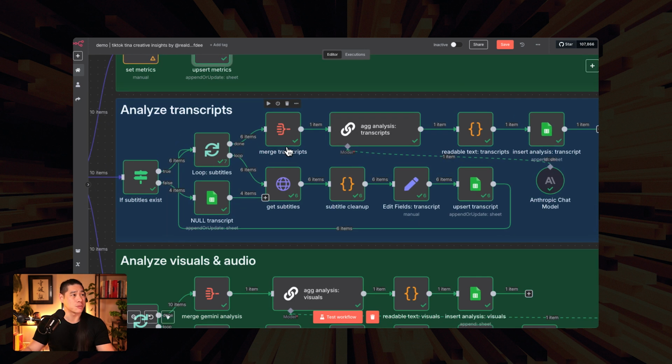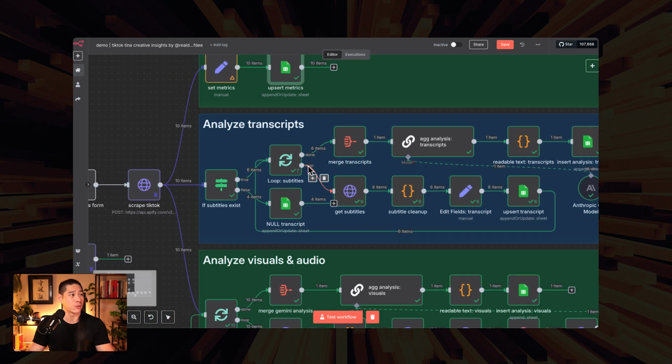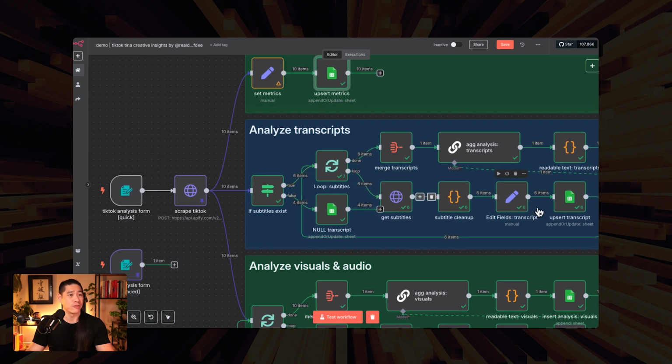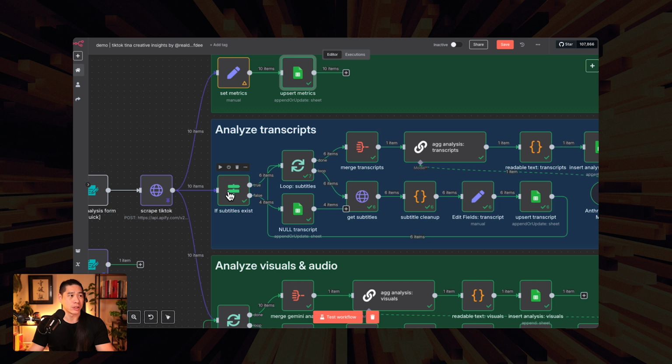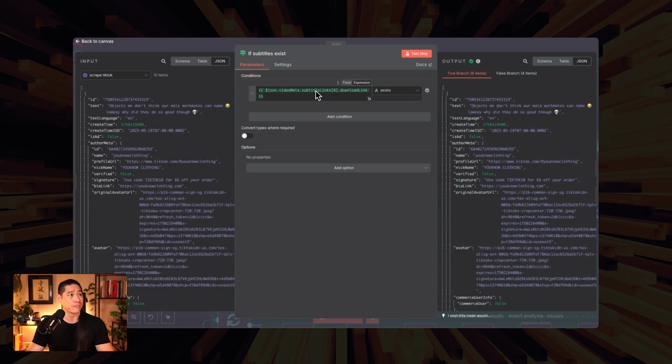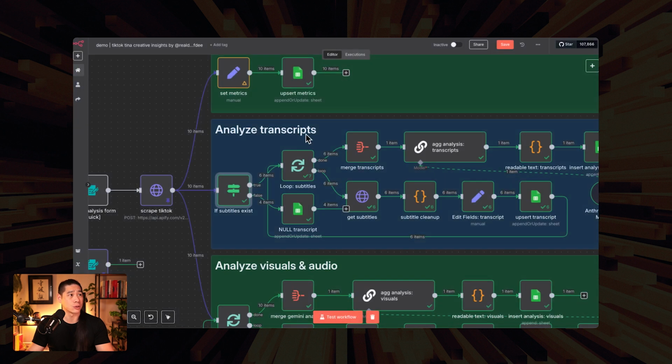I want to hone in on this because it's fairly vital for making sure that downstream nodes don't error out. We can't assume that every single video is going to have subtitles or the transcript. So we need an if node in here just to make sure that if the subtitle links 0 because it's an array, download link exists, then we're going to push it down the true path. And if not, down the false path. This is a great example because there are 4 videos here that have no subtitles attached to the TikTok video itself.